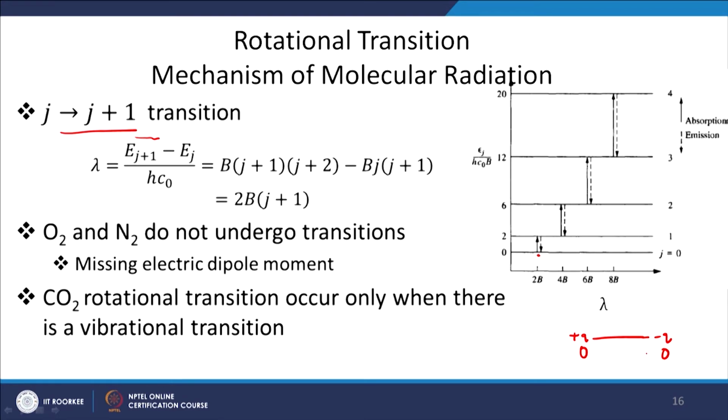Oxygen and oxygen have the same charge, let us say Q and Q. Similarly, nitrogen and nitrogen do not have opposite charges, so they have the same charges on both ends. So, they do not form a dipole, and that is why they do not exhibit pure rotational transitions, although they can show some transitions if they are accompanied by vibrational and electronic transitions also. Same thing goes for CO2. CO2 does not show rotational transitions by itself, but when CO2 undergoes vibrational transitions, it can show rotational transitions.